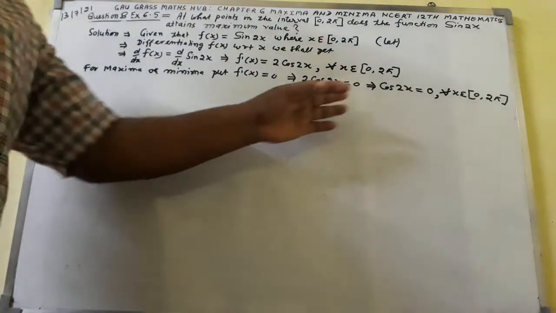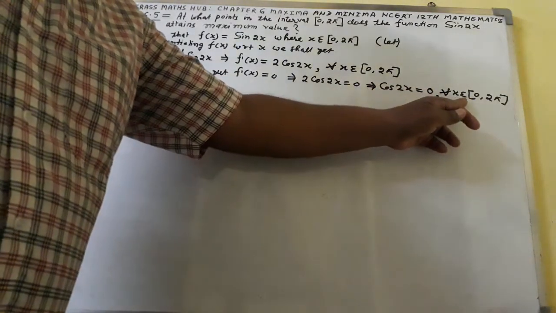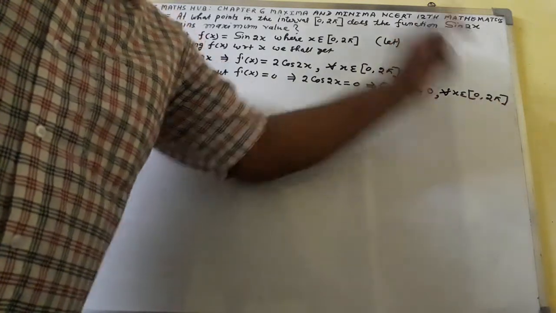So we have got cos 2x equal to 0, and the condition is that x belongs to [0, 2π].